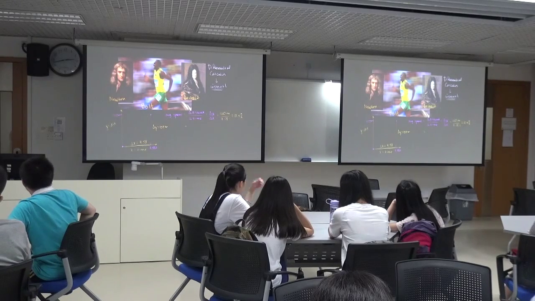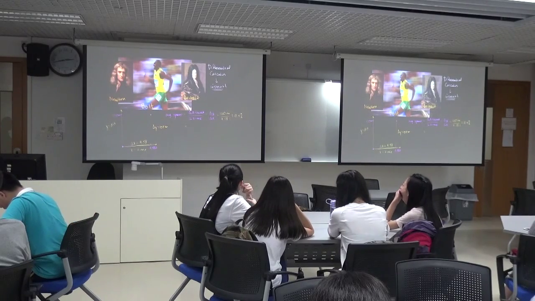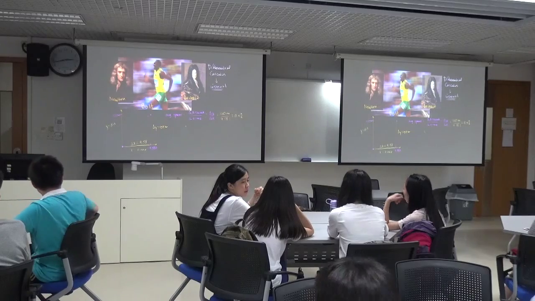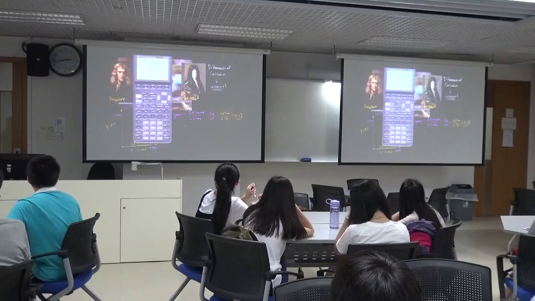And what we're going to see in a second is how average speed is different than instantaneous speed, how it's different than the speed he might be going at any given moment. And just to have a concept of how fast this is, let me get the calculator back. This is in meters per second.